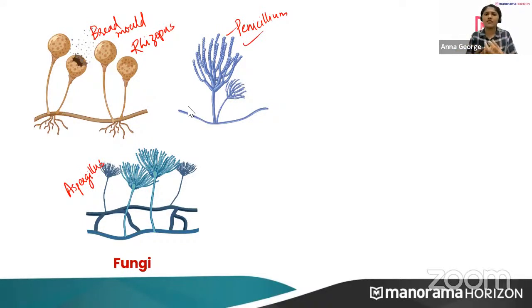Have you ever heard of the antibiotic penicillin? Actually, the antibiotic penicillin is derived, or formed, from this microorganism, Penicillium notatum. The first antibiotic was penicillin, and it was derived from Penicillium notatum. So that we will see later.